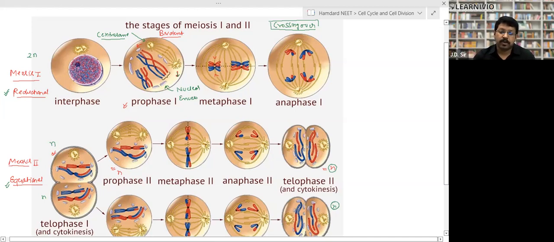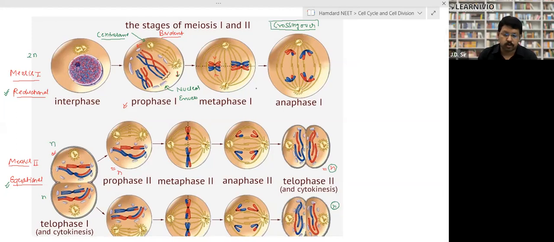In metaphase, these chromosomes get arranged at the equator or the center point, which we call the metaphasic plate. The centrioles reach the opposite poles and form spindle fibers. A spindle fiber attaches to a chromosome. In anaphase, both of the chromosomes are pulled to opposite poles. But when these pairs were along with each other, they exchanged parts of the chromosome. This is called crossing over, right? We will study prophase in detail again.